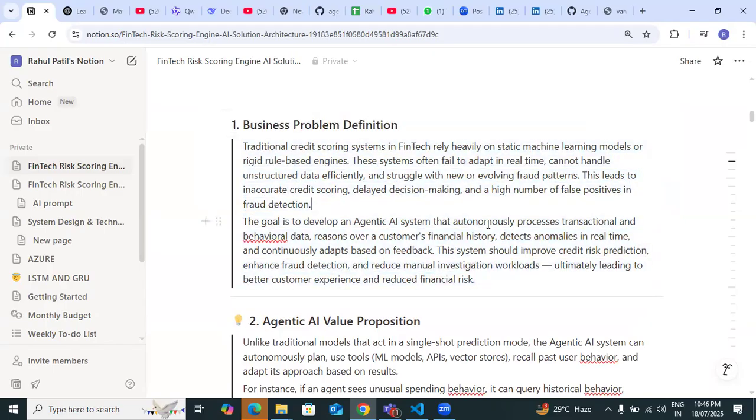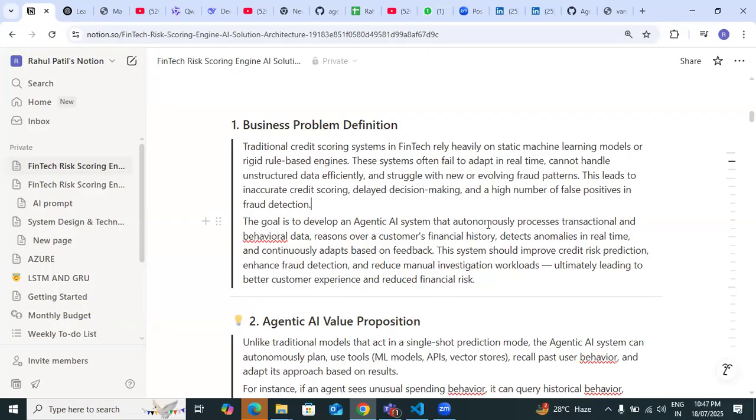Traditional credit scoring systems in fintech rely heavily on static machine learning models or rigid rule-based engines. These systems often fail to adapt in real time, cannot handle unstructured data efficiently, and struggle with new or evolving fraud patterns. This leads to inaccurate credit scoring, delayed decision making, and a high number of false positives in fraud detection.